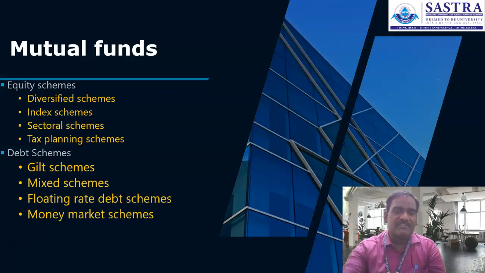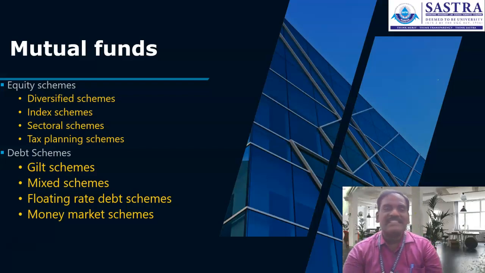Whatever stocks Nifty consists of, those 50 stocks I'm going to invest in. Over the period, I compare the performance of my portfolio, my index fund, with the benchmark index. That specific scheme we call index schemes.